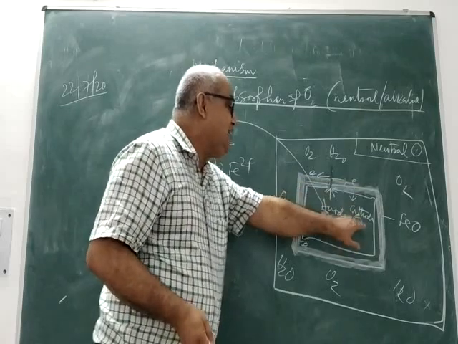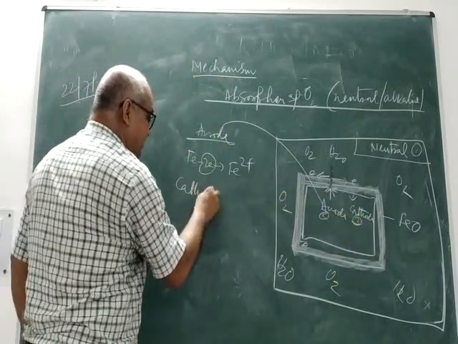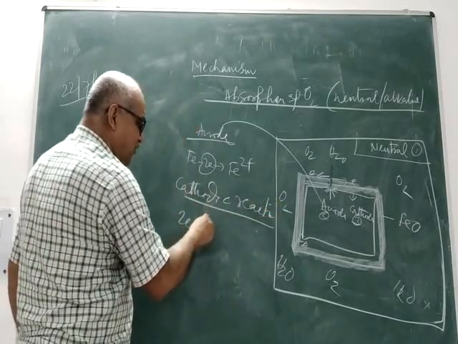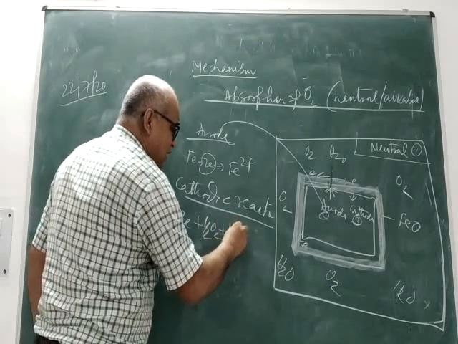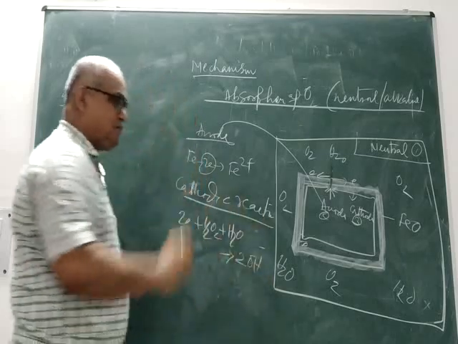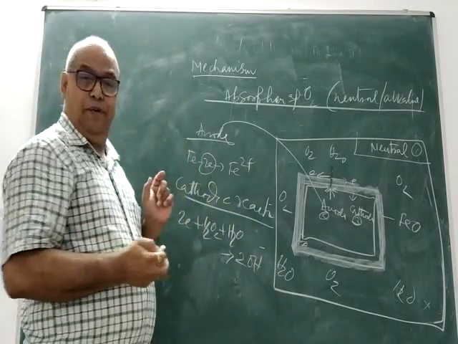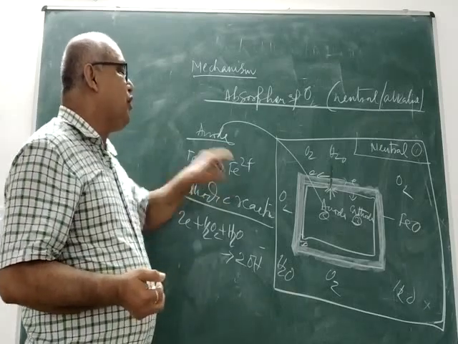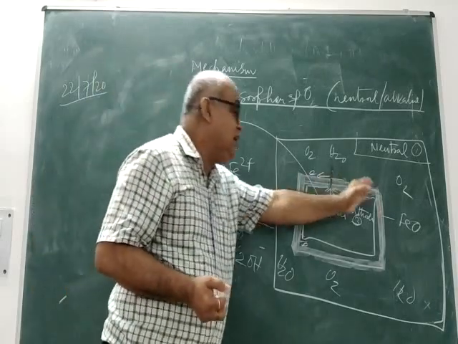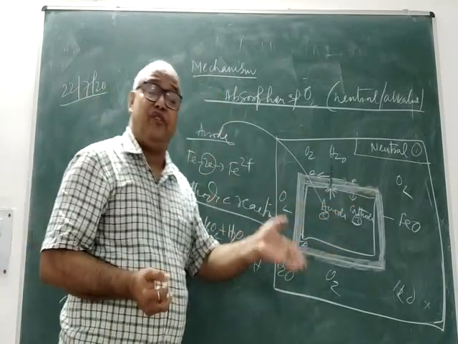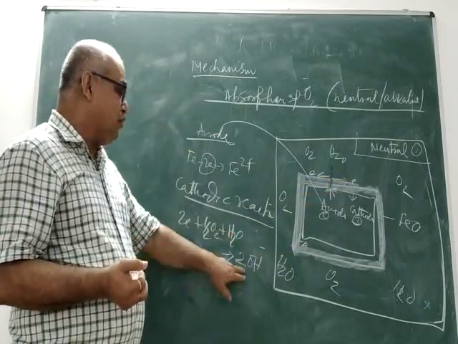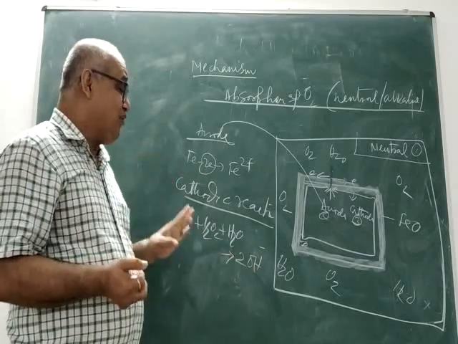This electron at cathode, that is your cathodic reaction: 2e plus half O2 plus H2O will react to produce 2OH minus. Try to understand that. I repeat, at anode, iron will lose 2 electrons to produce Fe2 plus. At cathode, the electrons lost due to oxidation are roaming over the metallic surface. That is in the cathodic area, where these electrons will be captured by half of oxygen in presence of water to produce 2 hydroxyl ions.